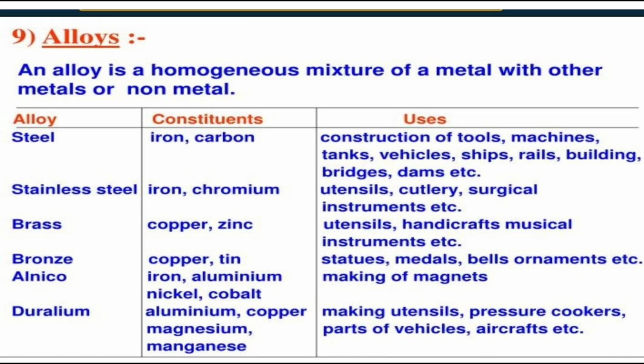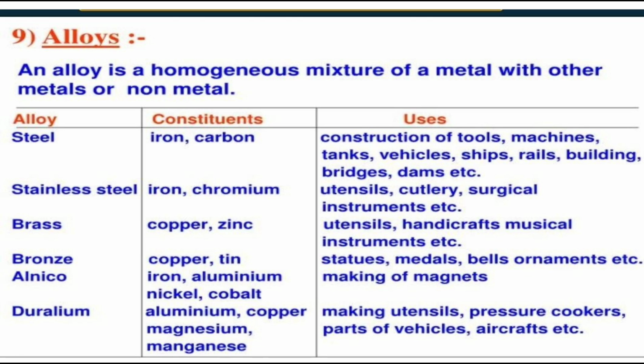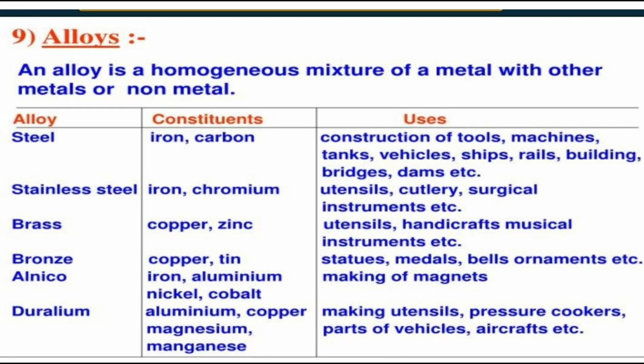Now there are some examples of alloys. The first one is steel. Steel is made up of iron and carbon. It means iron and carbon are the components of steel. And what are the various uses of steel? Students, steel is used in the construction of tools, machines, tanks, ships, rails, buildings, bridges, etc.